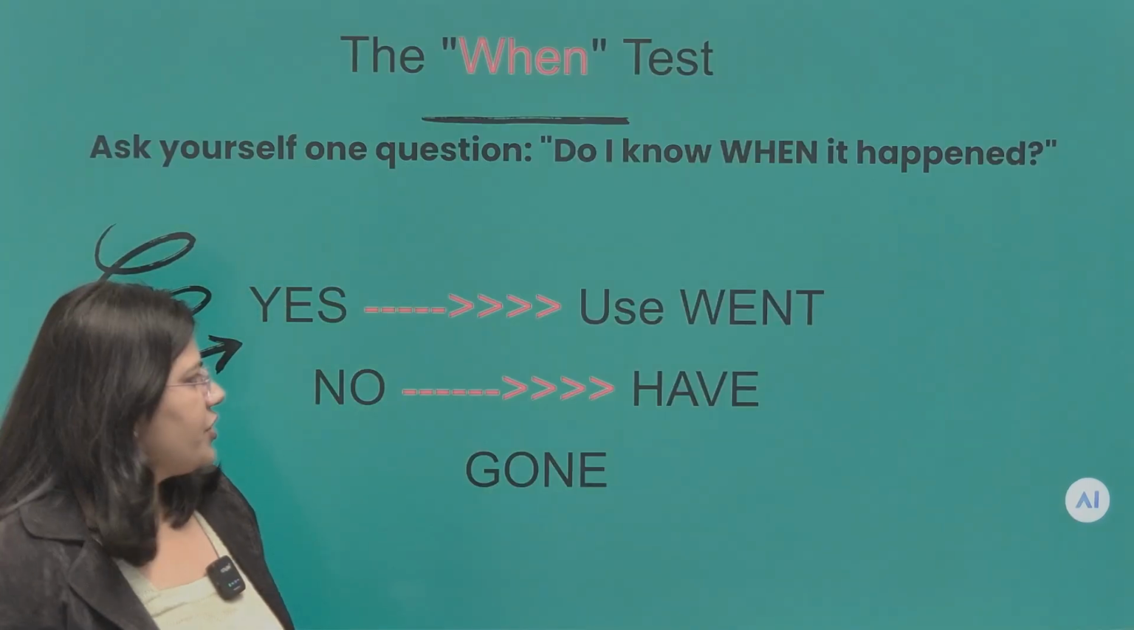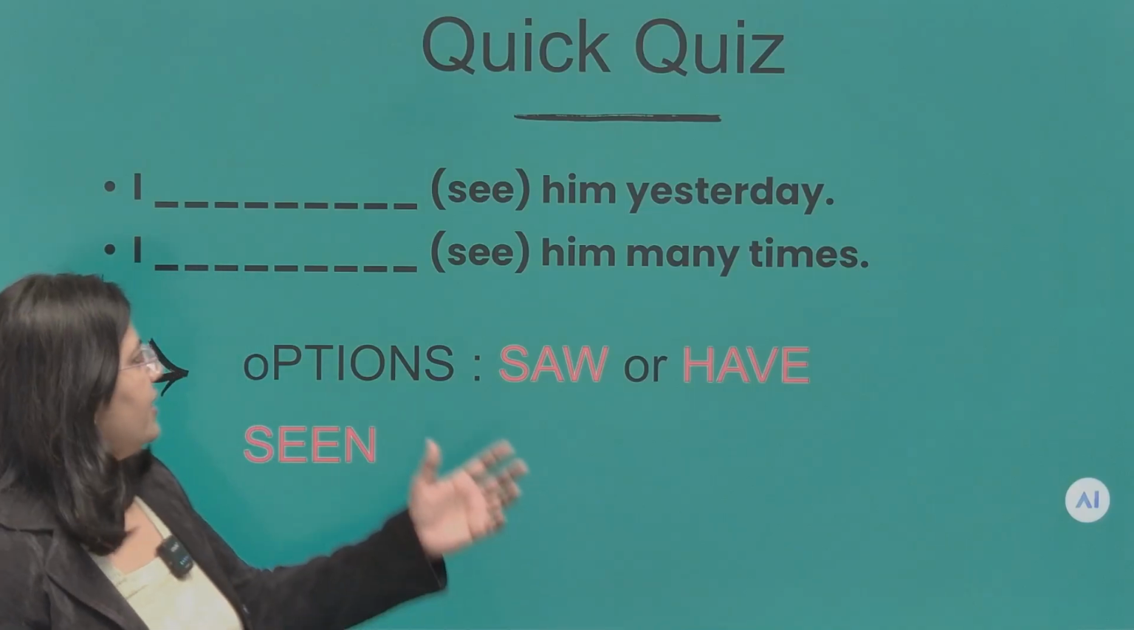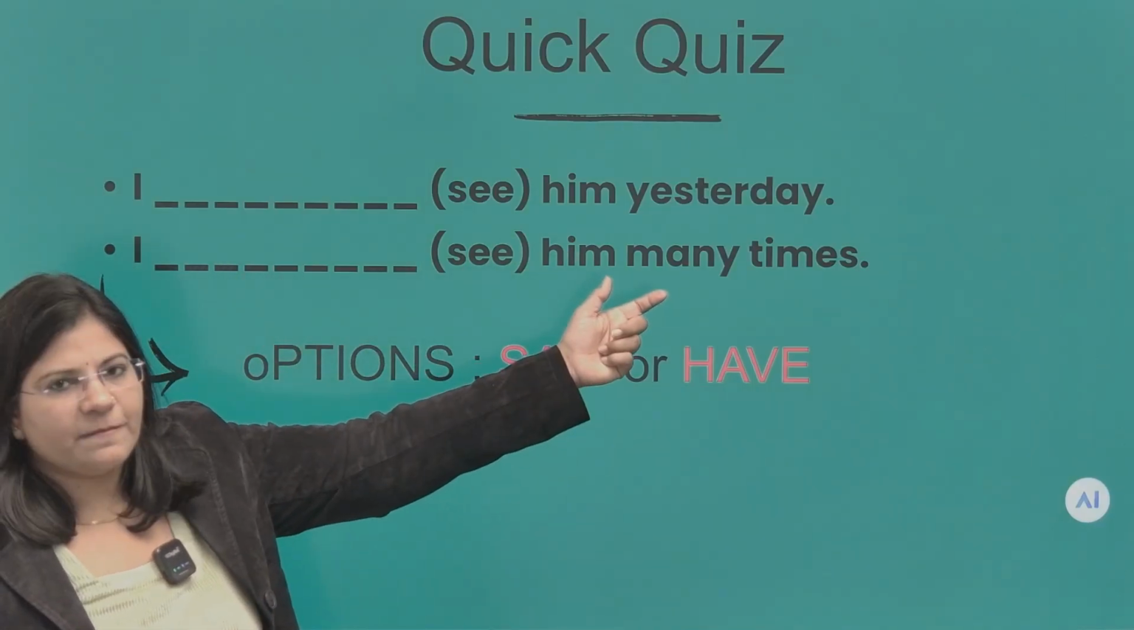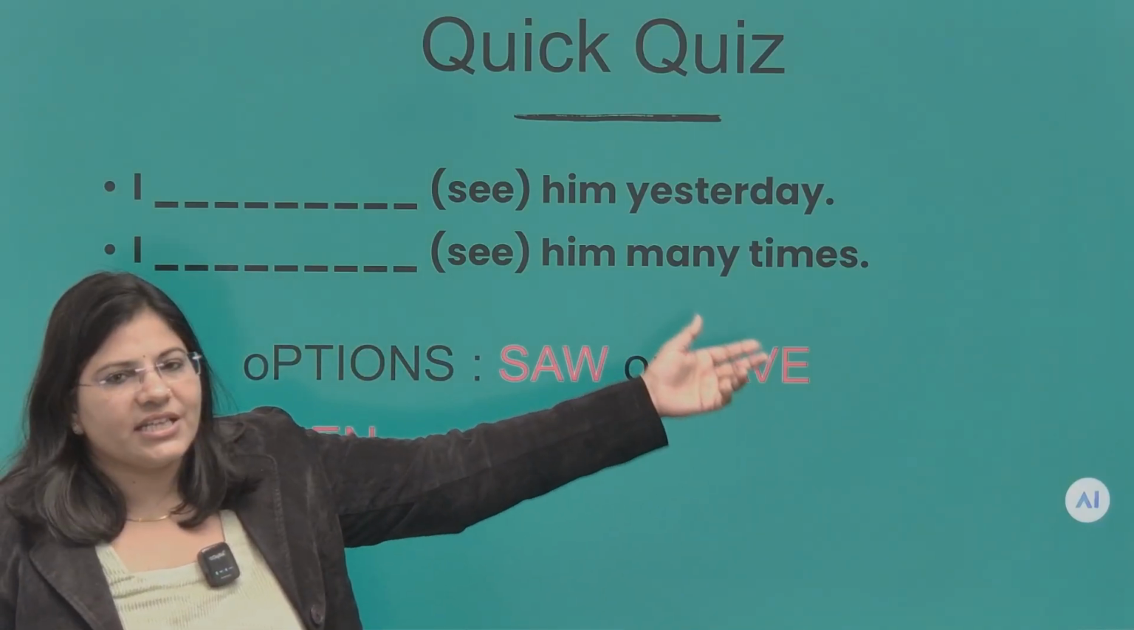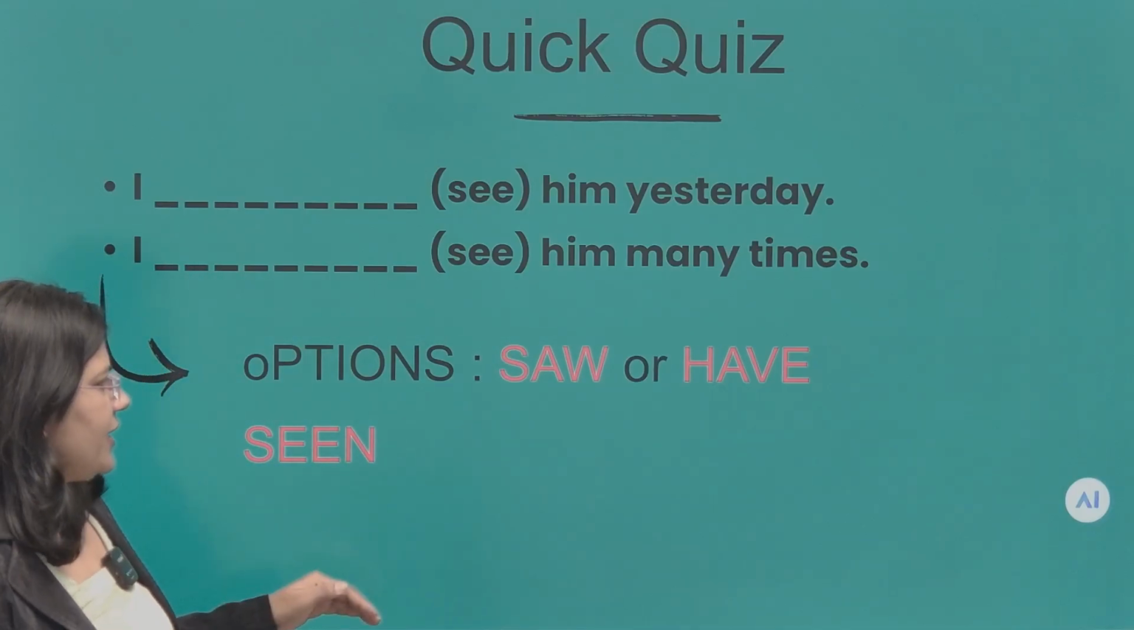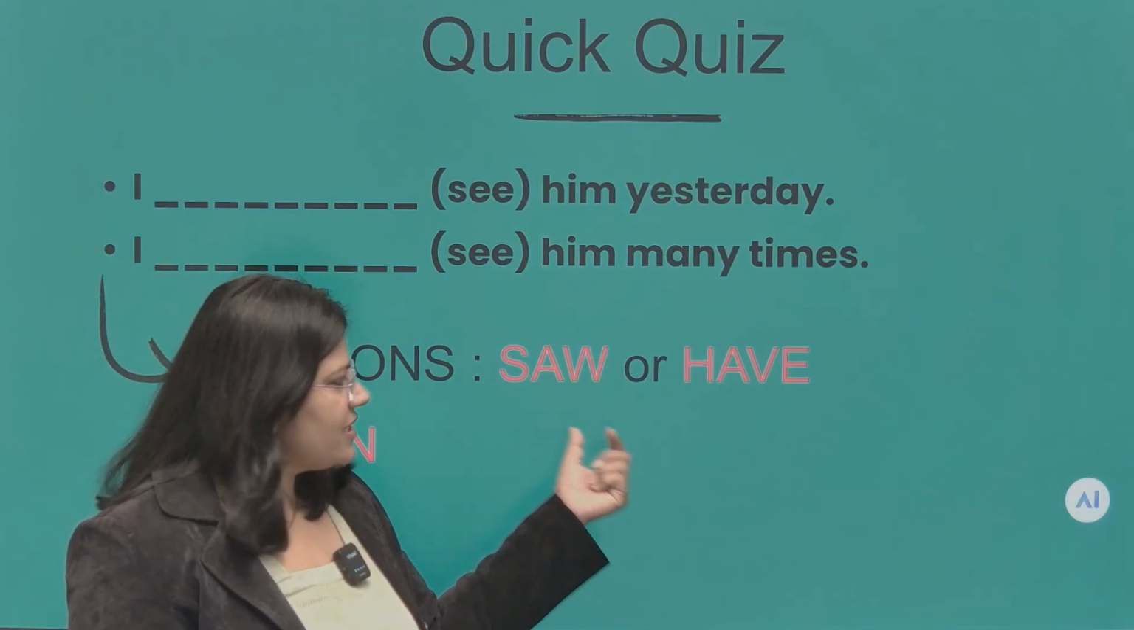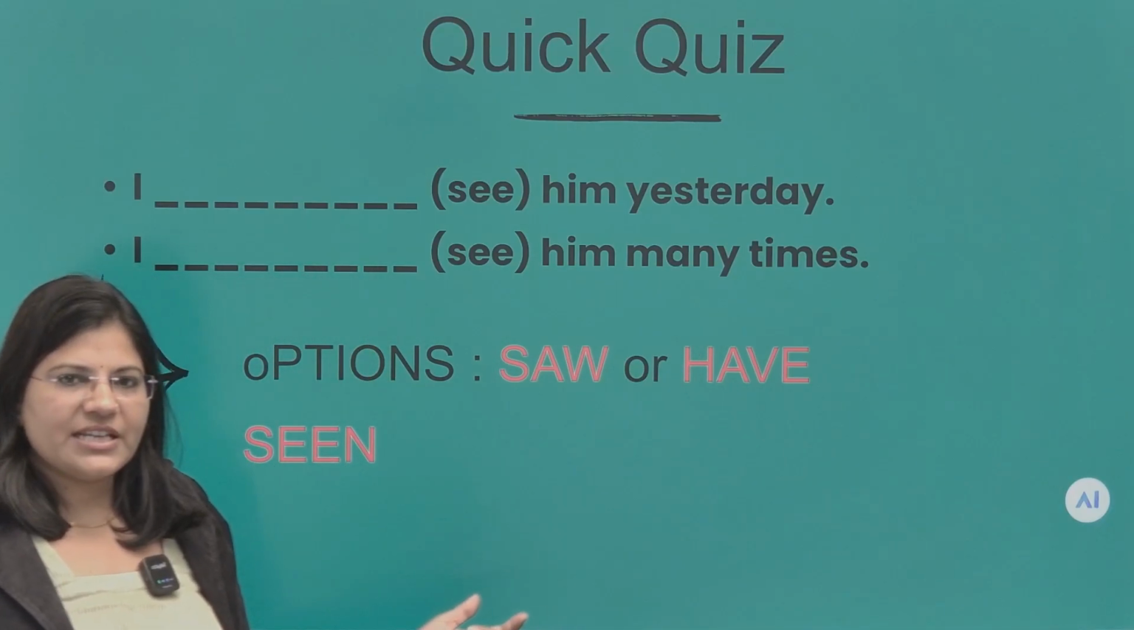Now I have a question for you. You will have to fill in your answer here. I dashed him yesterday. I dashed him many times. You will have to tell me where to use simple past tense, and where to fill present perfect tense, that is have seen.